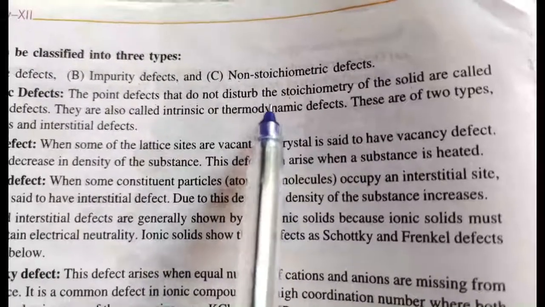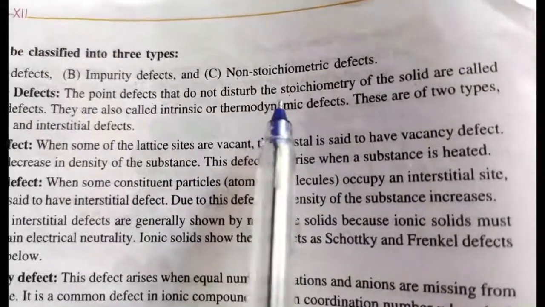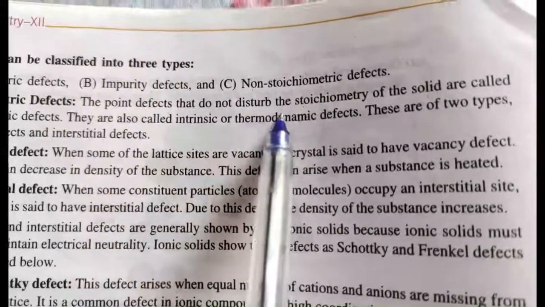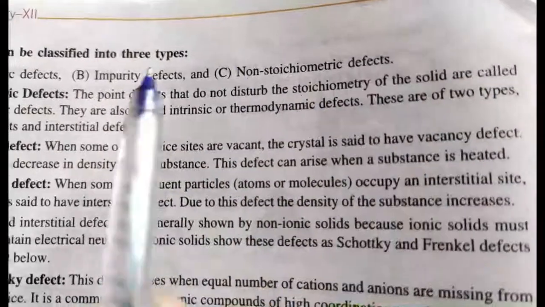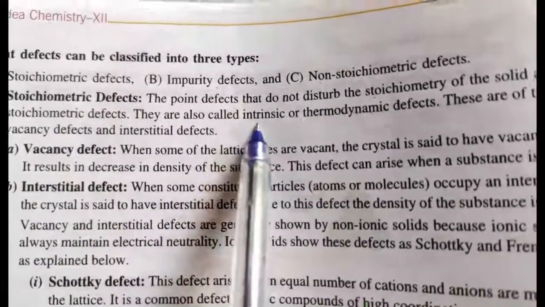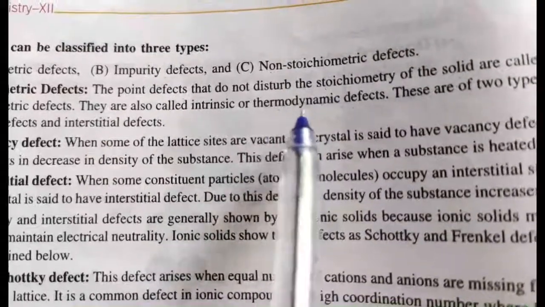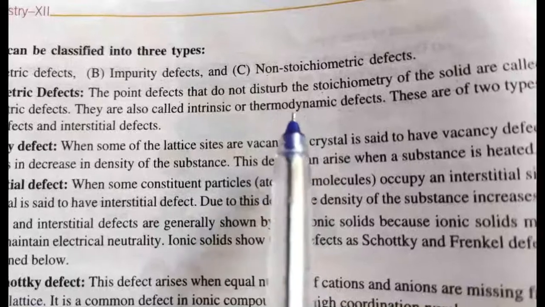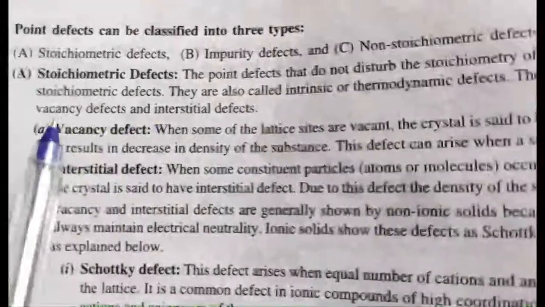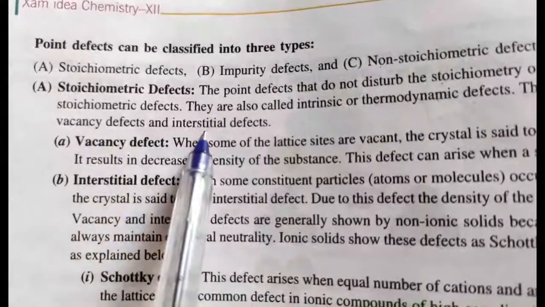The fixed ratio of the atoms in a molecule is called stoichiometry. If, due to a defect in the solid, there is no disturbance in the stoichiometry of the solid, then such defects are called stoichiometric defects. They are also called intrinsic and thermodynamic defects. They are called thermodynamic defects because they arise due to heating at the time of the crystallization process. These are of two types. Stoichiometric defects can be further classified into vacancy defect and interstitial defect.